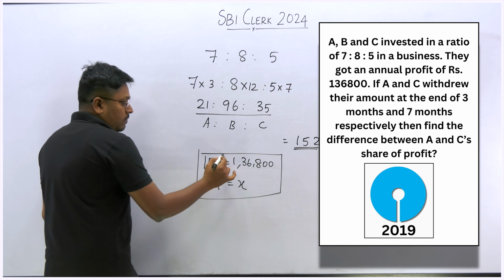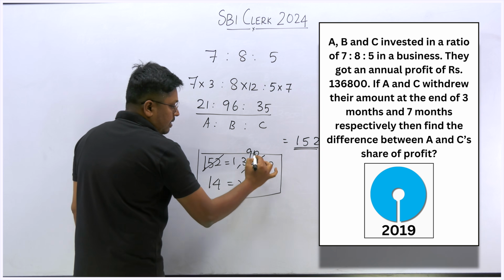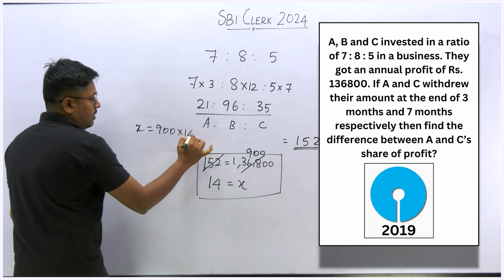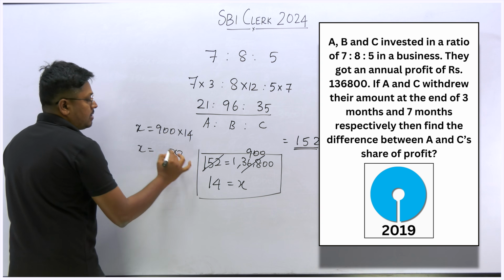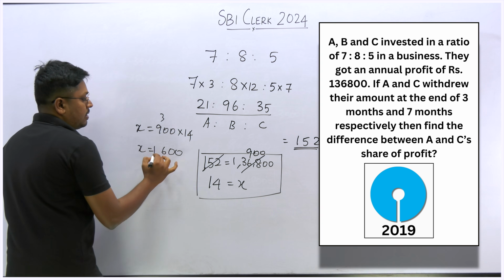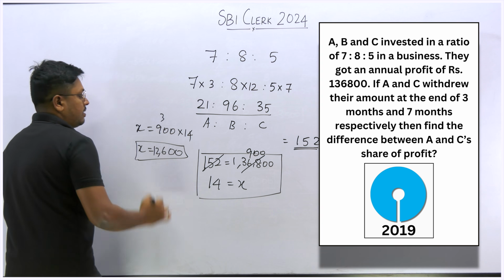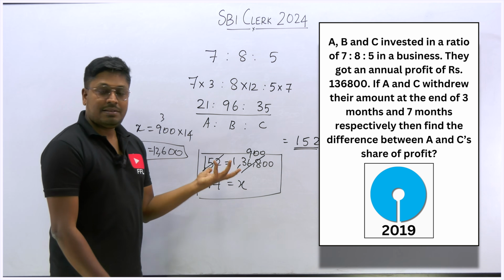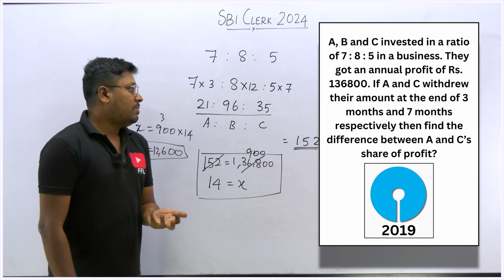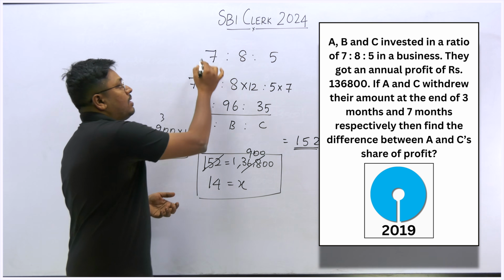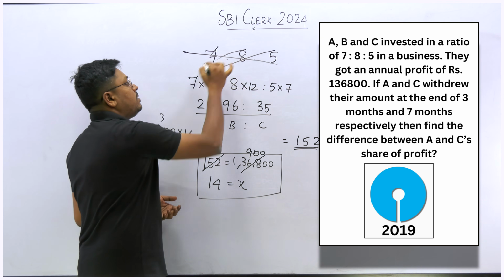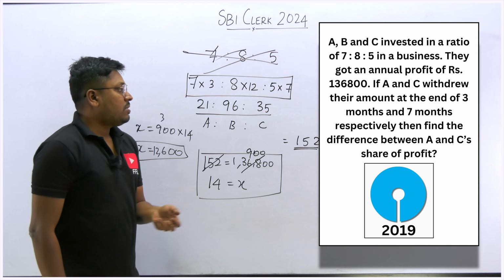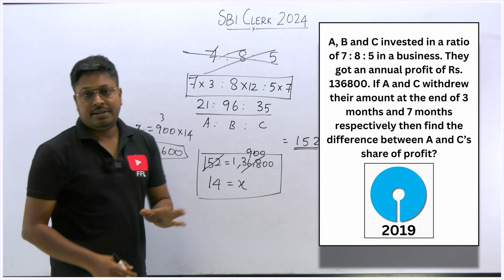So this will be 9 times, right? 900. So x is equal to 900 into 14. 9 4s are 36, 3, 12. So 12,600 will be the difference in the share of the person A and C. Easy or not? Very easy, right? To understand this, I have written all these values, but in the exams you don't need to write this. You can directly write this value and calculate the answer.